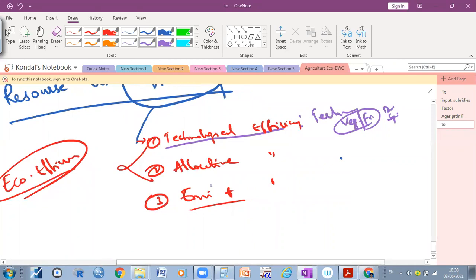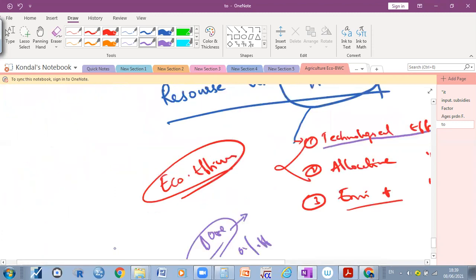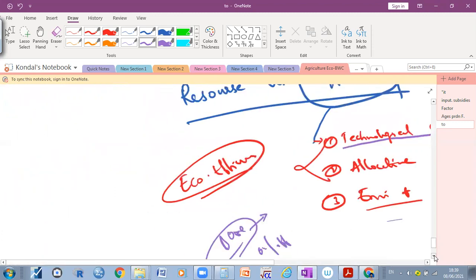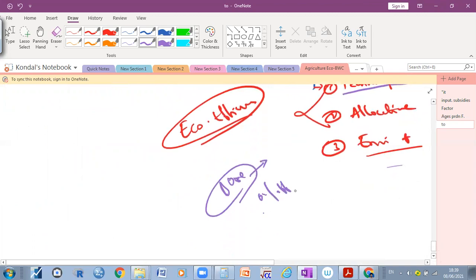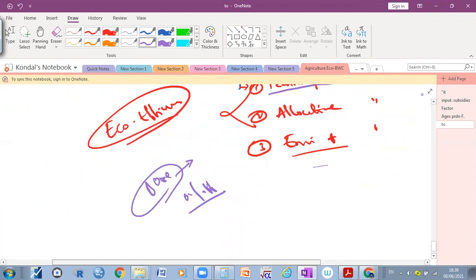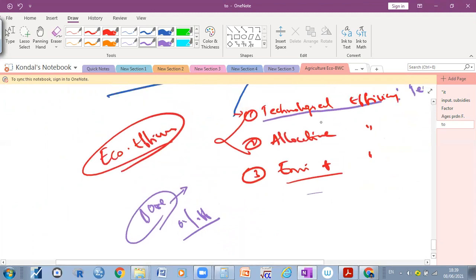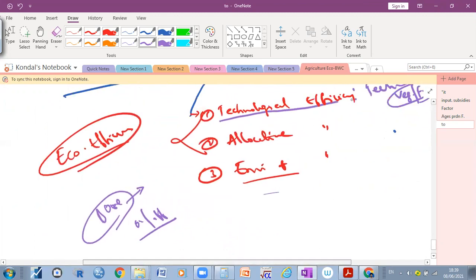Earlier we didn't use the technology. Am I right or wrong? Earlier, we did not operate the bore like this. Manually the farmer had to go and operate it on and off. Nowadays we are using technology. Through mobile only we can switch the bore on and off. Am I right or wrong? Yes, sir. Right. So in order to produce more output, we need to use more technology.